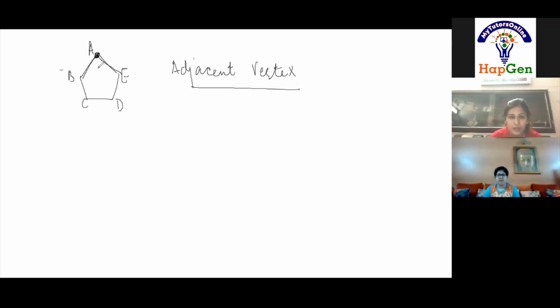Very good. First of all, here we have how many vertices? 5. A is a vertex, B is a vertex, C, D, E. They also are vertex. Vertex A is adjacent to vertex B. Similarly, vertex A is also adjacent to vertex E.